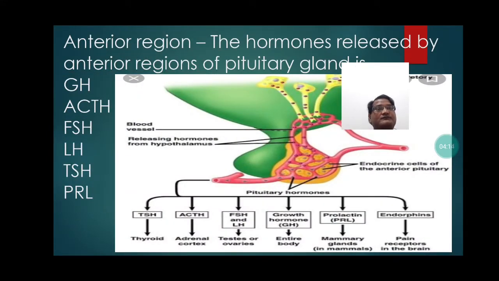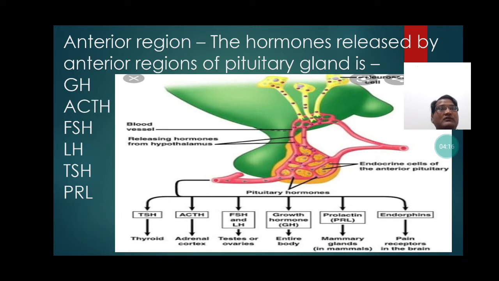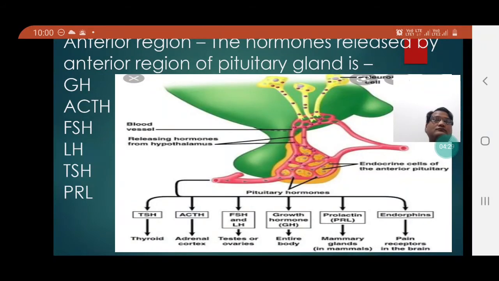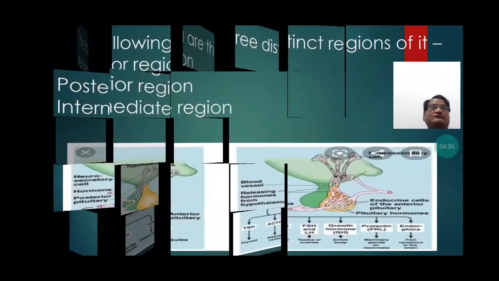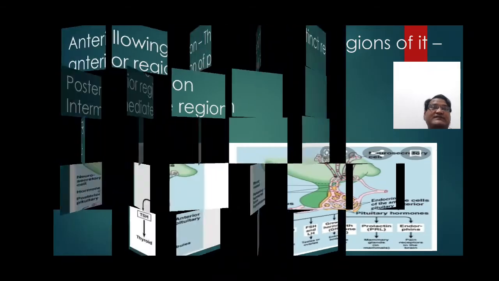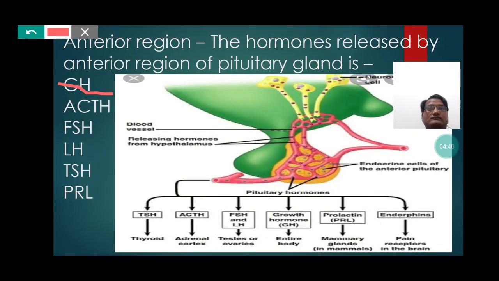The hormones released by the anterior region of the pituitary gland are GH, ACTH, follicle stimulating hormone, LH, TSH and PRL.